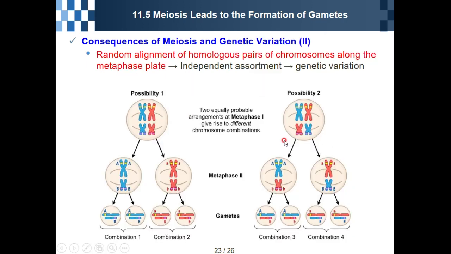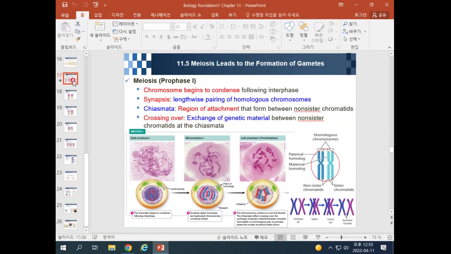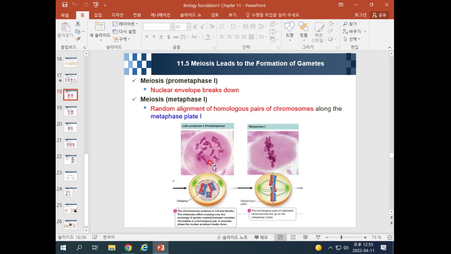And another thing is the random alignment of homologous pairs. During meiosis, we already covered it here. Usually in metaphase 1, random alignment of homologous pairs of chromosomes happens like this.